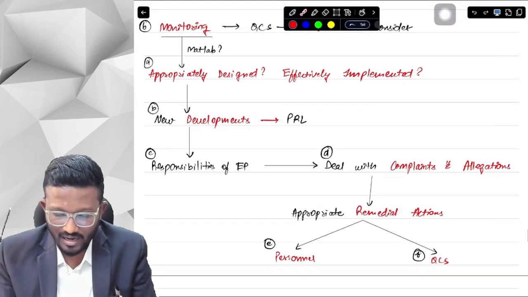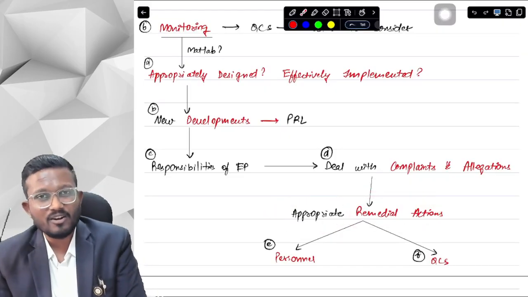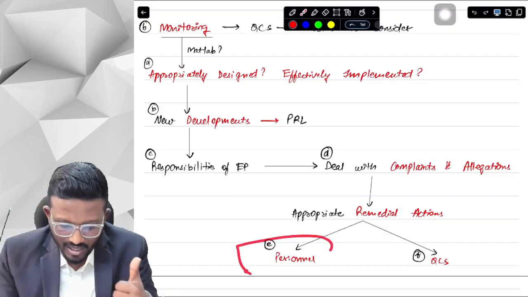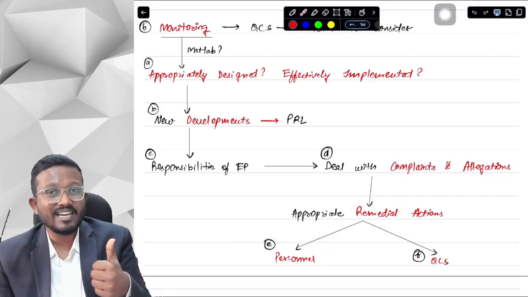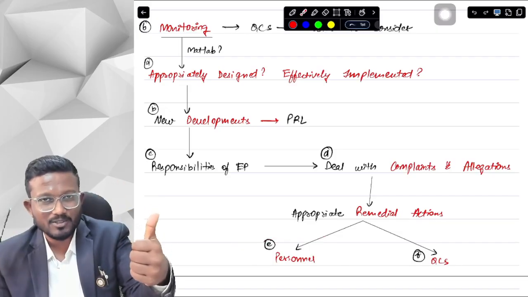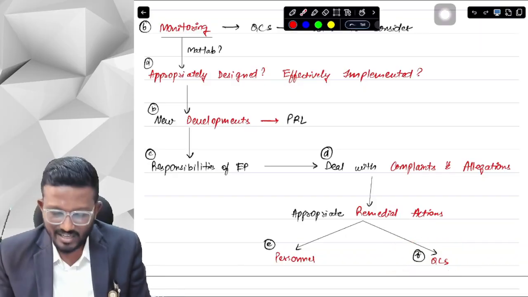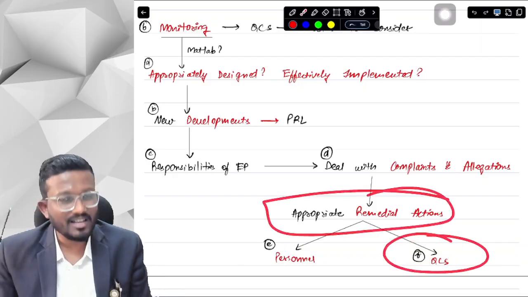First of all, he will take appropriate remedial actions. These can be of two types. Either the personnel responsible for QCS is not working properly, so we take remedial actions for the personnel, or the quality control system is itself defective, so we take remedial actions to correct the quality control system.